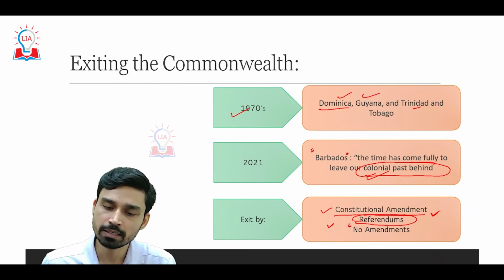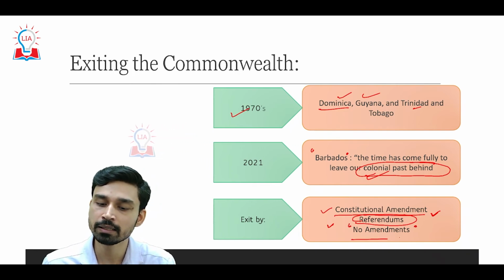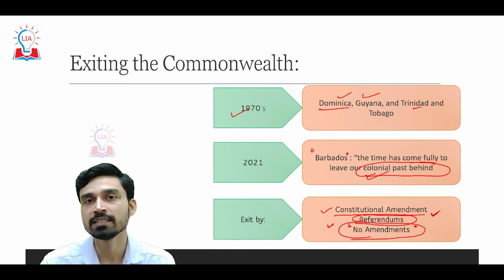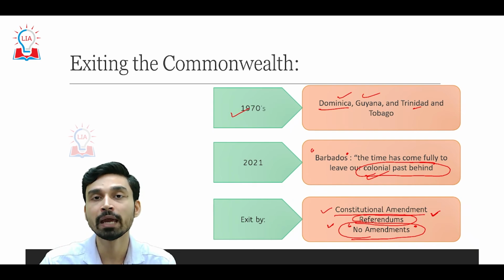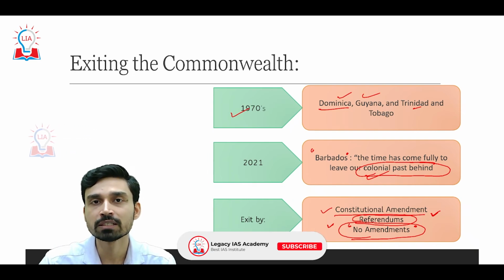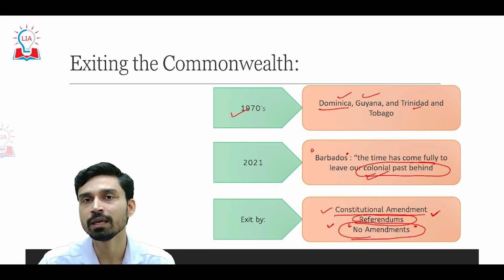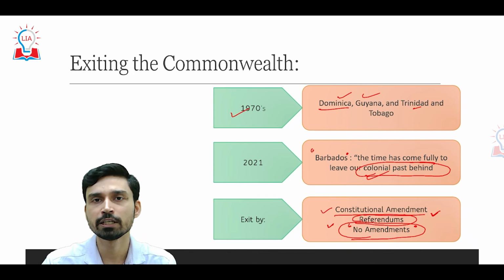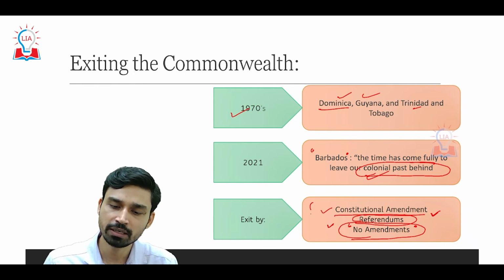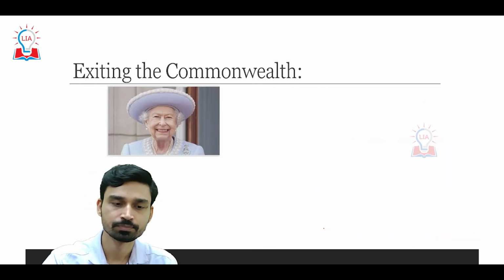Third, some countries have written in their constitution or laws that the queen is the head of state. Now, since the queen has been succeeded by the king, they have to do an amendment where they replace the word queen with king. It is also believed that some of the member states might not go ahead and replace the word queen with king, and in that case the relation between the British monarchy and these countries will be suspended and will end. So these are the three ways generally how exit can be done.